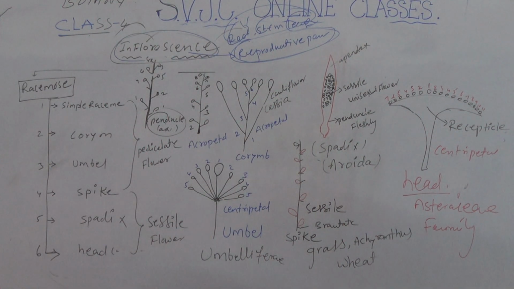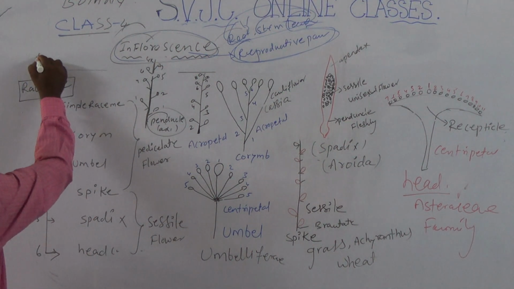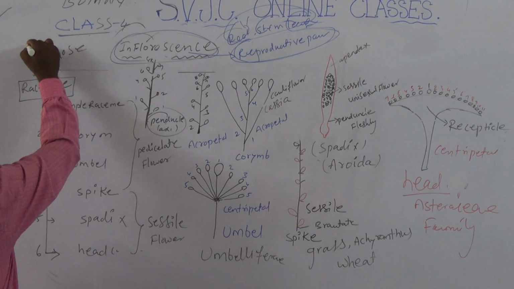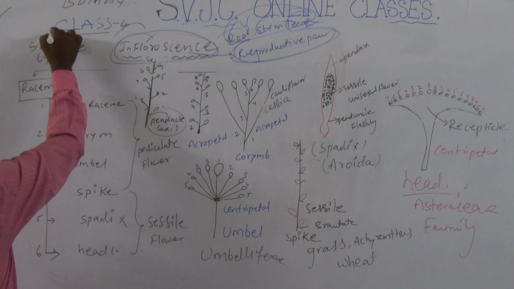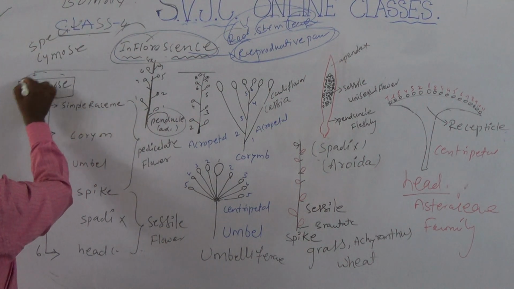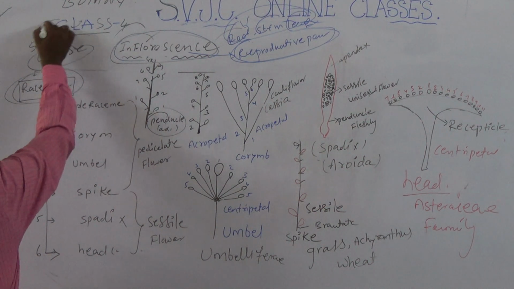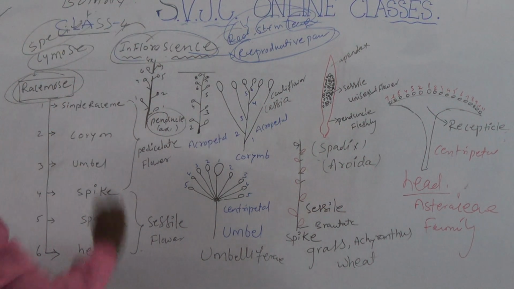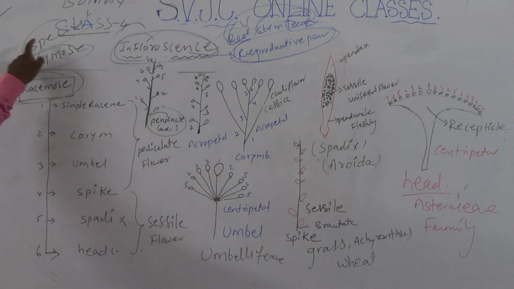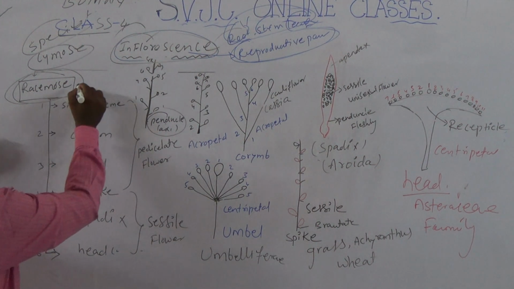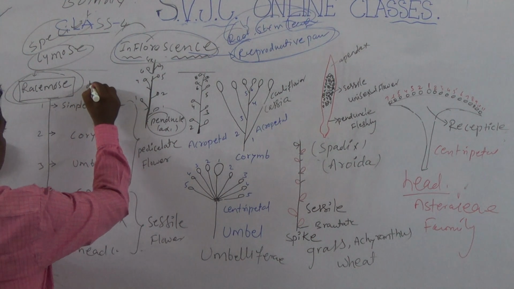So there are three types of inflorescence reported in flowering plants. One is racemose, the second one is cymose, and the third one is special types. Today we discuss racemose inflorescence, cymose inflorescence, and special type of inflorescence, but today we discuss only racemose inflorescence. It is also called indefinite inflorescence.